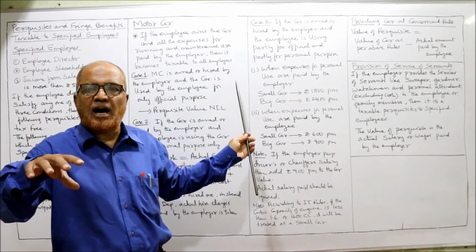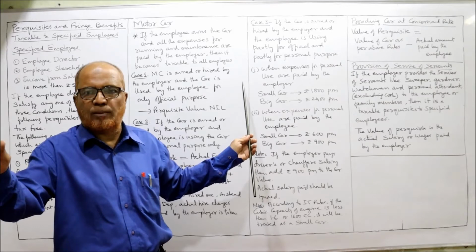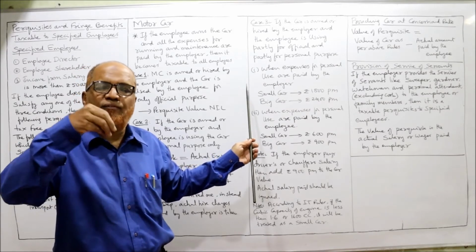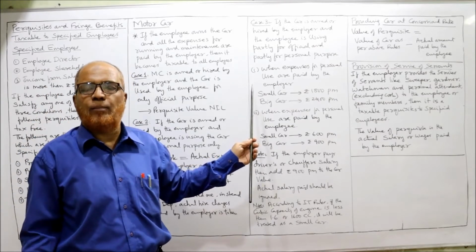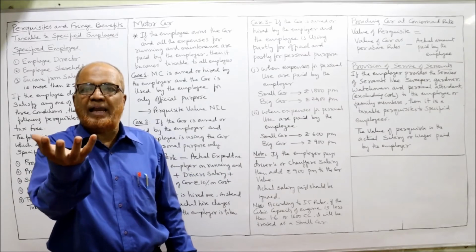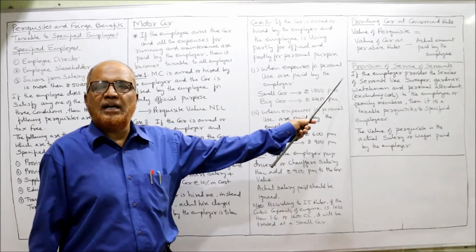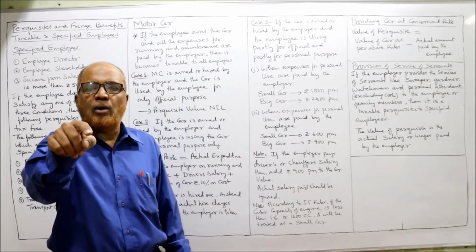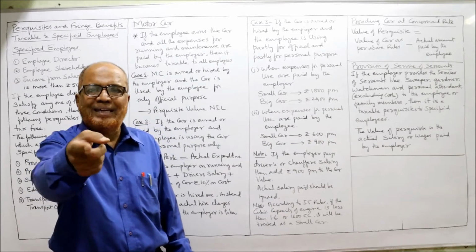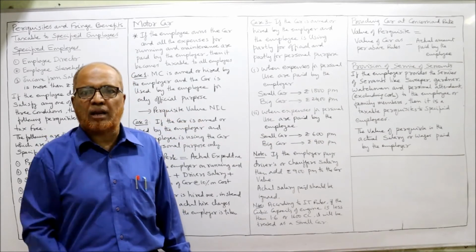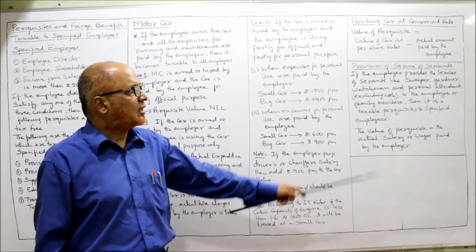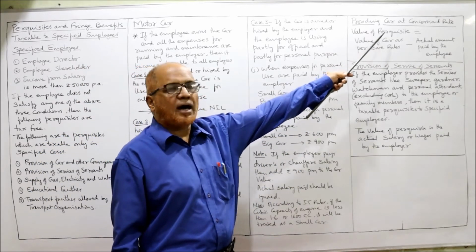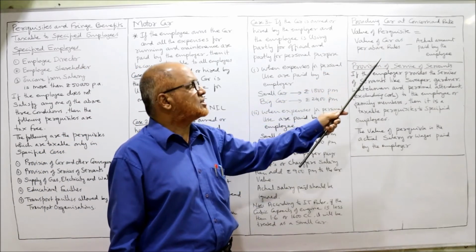First, we treat the car as without any concession. Car is provided freely by the employer to the employee. We calculate what is the value of the perquisite. From that value, deduct the amount paid by the employee to the employer for using the car. That is the providing car at a concessional rate.